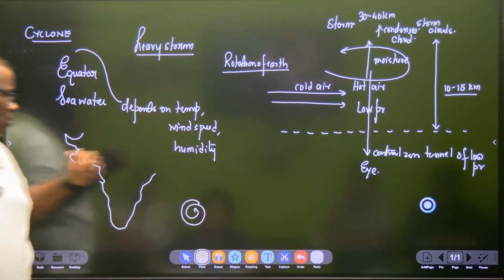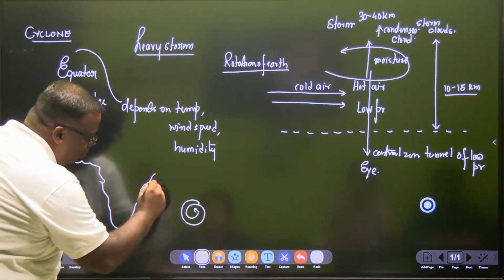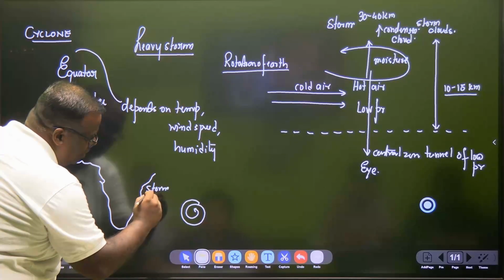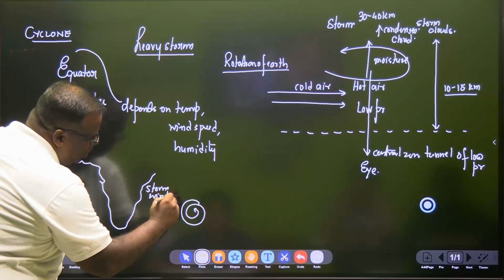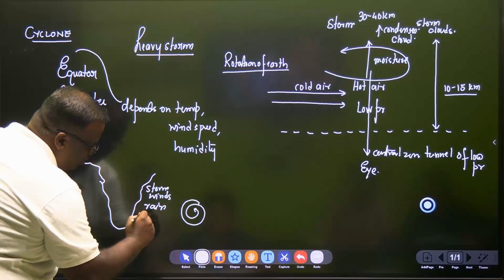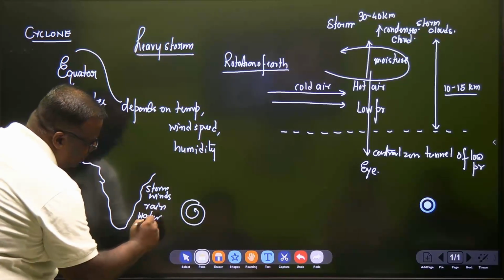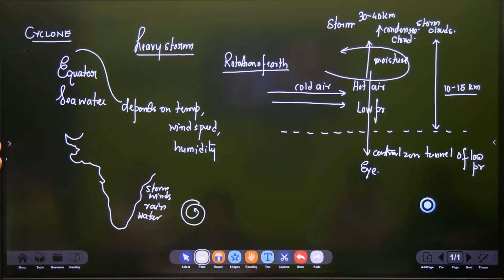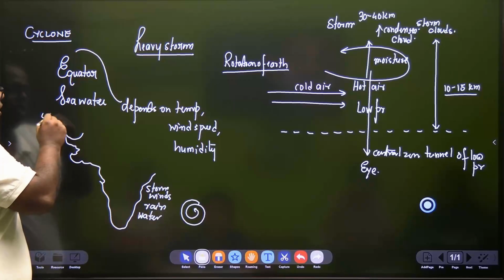Right? So at the coastal area, first I will have a storm. Storm means I will have winds. These both will create havoc. Then I will have rain. Then I will have water lashing also. Three damages will take place. That's why nowadays cyclones can be predicted almost 48 hours before.